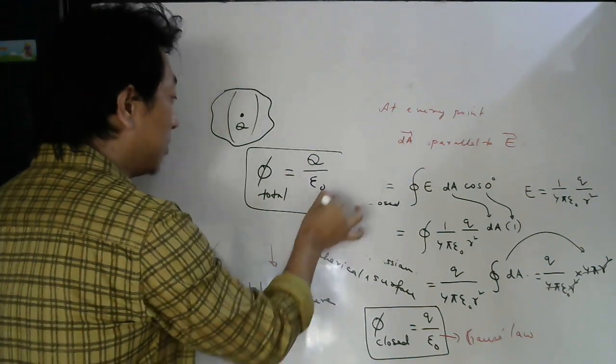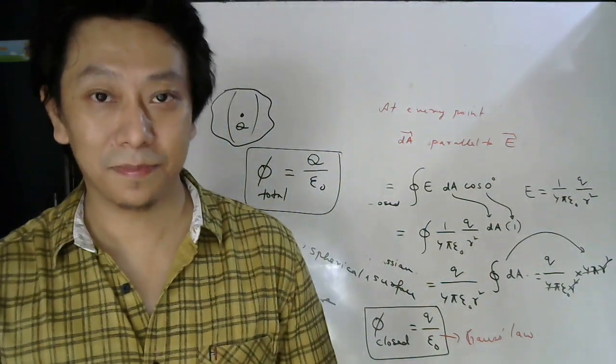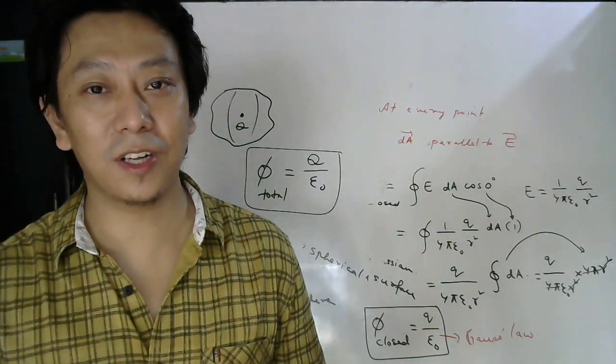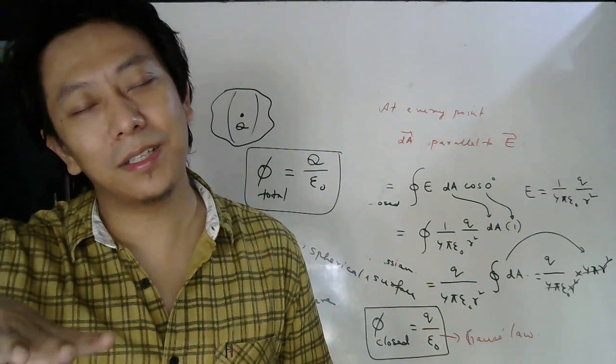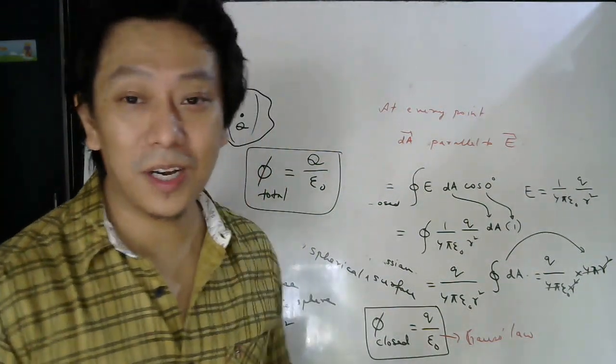That is the beauty of Gauss law. Once you know the charge inside, you can easily find the total flux by simply writing charge inside divided by epsilon naught. No need to do all this integration to calculate the flux.